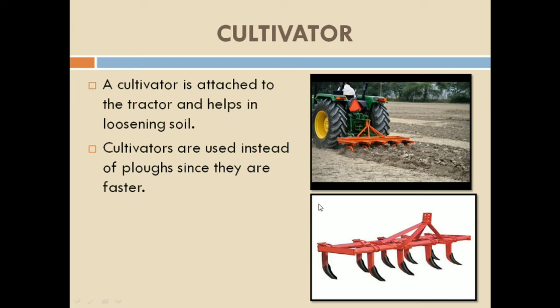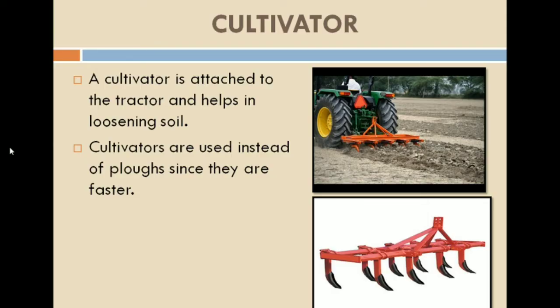I hope the agriculture implements for the preparation of soil are clear to you all. Which were the tools? First was the plow, second is the hoe, and third is the cultivator. The plow is the most traditional, ancient method for the preparation of the soil, and the cultivator is the modern method. Now let's see the second step in crop production. Which was the second step? It is sowing, right? So let's see what is sowing.